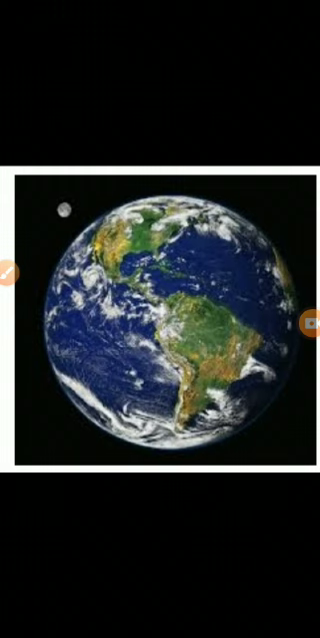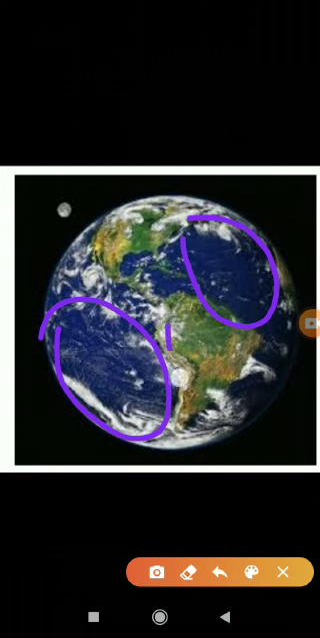So the earth is known as the blue planet or watery planet. Why is earth known as the blue planet or watery planet? Because 71% of our earth is covered by water. Only 29% is covered by land. So earth is known as the blue planet or watery planet.